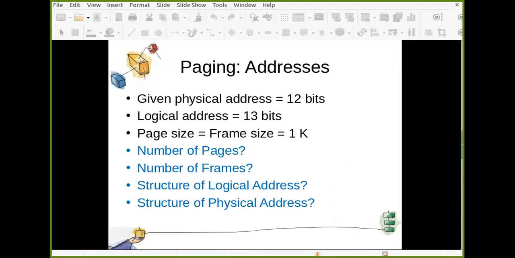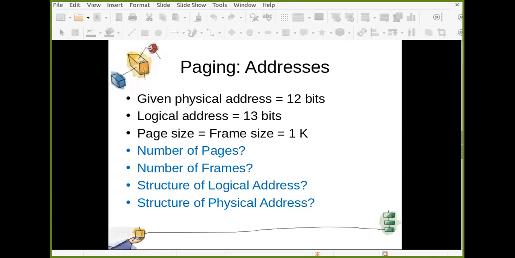Here you can see that number of bits in logical address and number of bits in physical address are different, and that is quite possible because logical address can be as big as possible, but physical address is limited. So you may see this kind of stuff also. So can you answer these 4 questions based on these 3 pieces of information given to you?